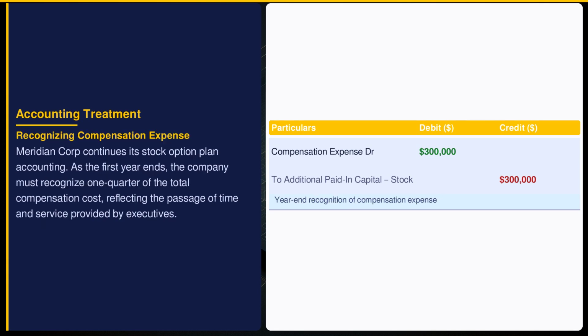The annual recognition of compensation expense under ASC 718 aligns with the vesting schedule. Meridian records $300,000 as a periodic expense, reflecting 1 year of vesting for the options. This entry maintains the linkage between service and expense recognition, ensuring accurate financial reporting.